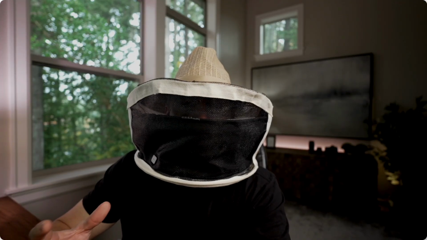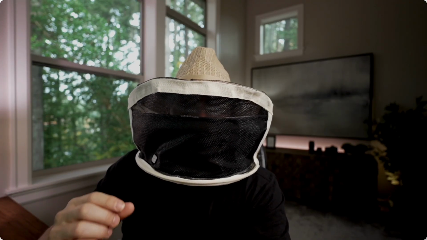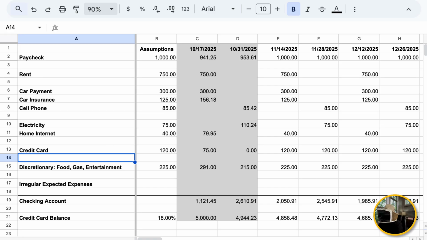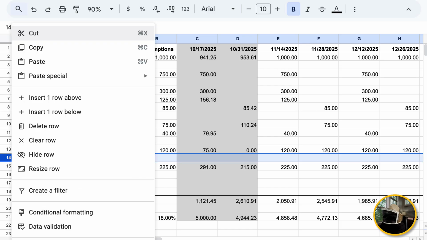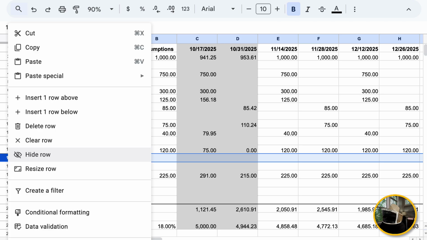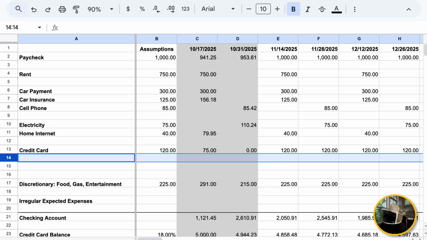So let's start with the spreadsheet that we left off with right at the end of episode 3. That's what we have here in front of us. And a reminder, I'll give you that to download with some links here. So first, let's go to row 14 and let's add a couple of rows. I'm going to right click on row 14, say insert one row above. And I'm going to do that again. Right click on 14 and insert one row above.